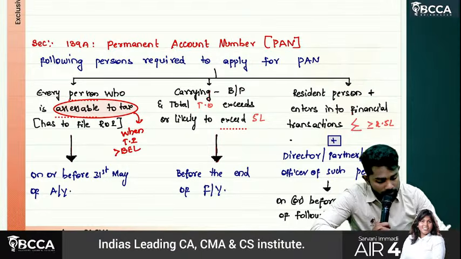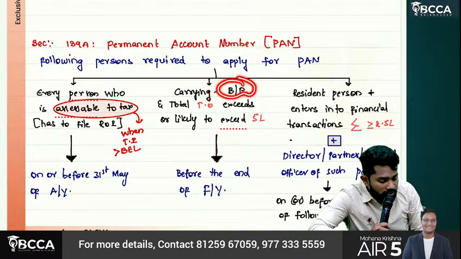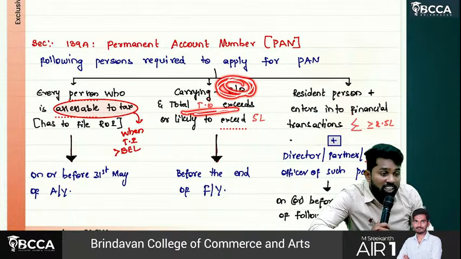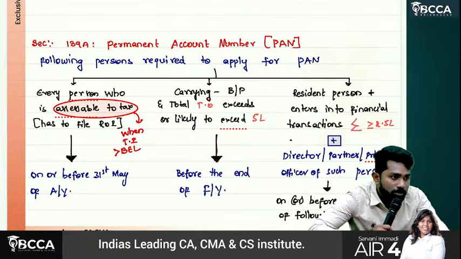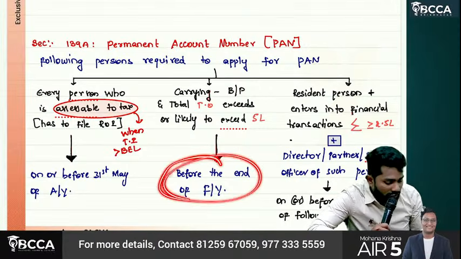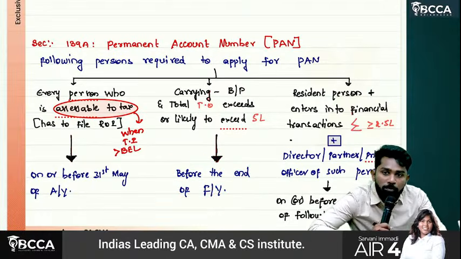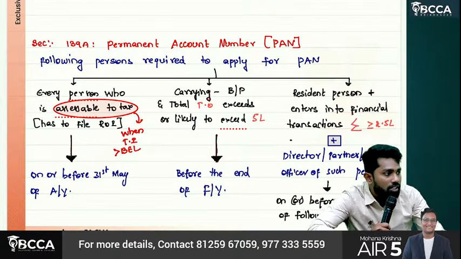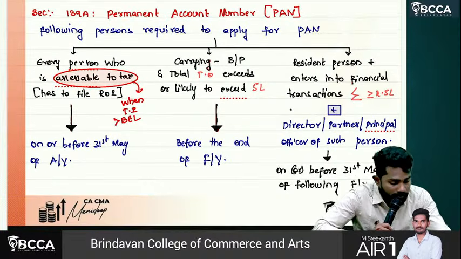Okay. Then if it is any person carrying business or profession and the total turnover exceeds or likely to exceed 5 lakhs, then also you should apply for PAN. By when, sir? By the end of financial year, nothing but 31st March of previous year, because financial year and previous year are one and the same. So here before the end of financial year, nothing but before the end of previous year.